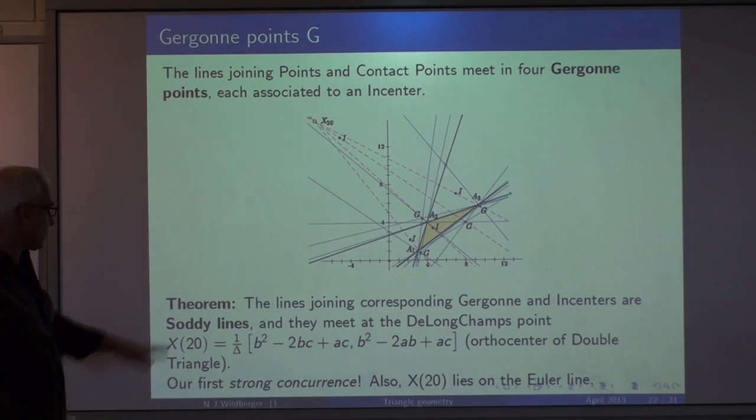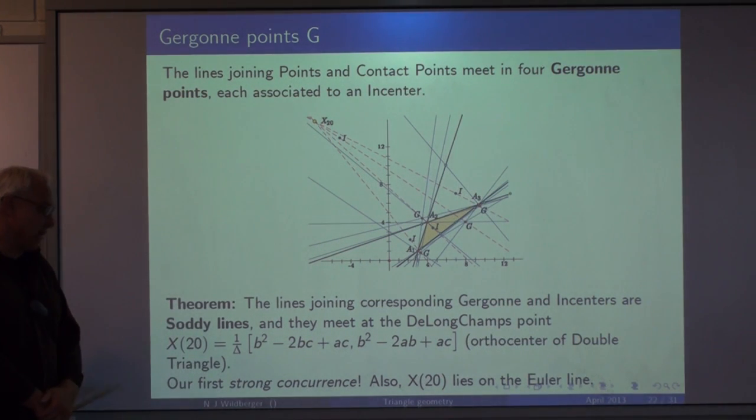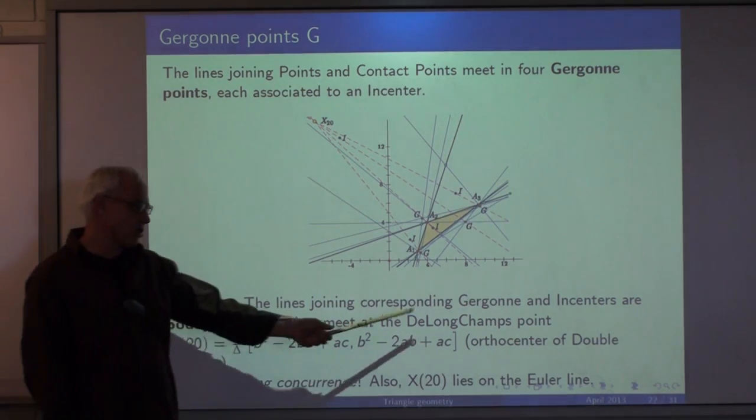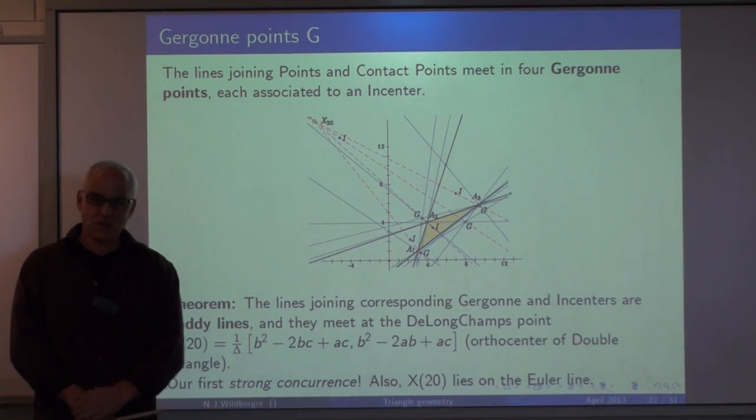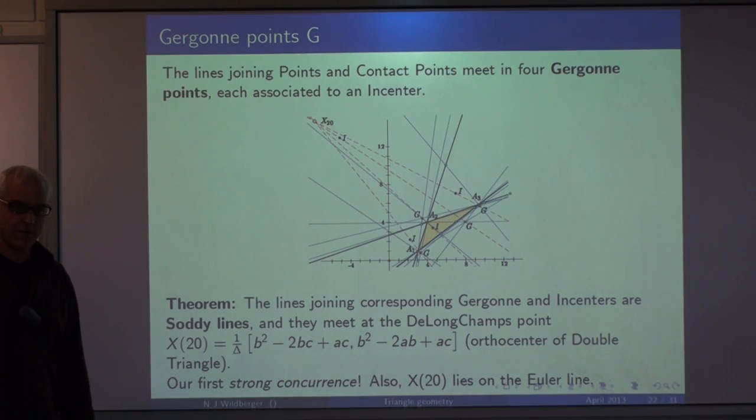Okay, so here's now a theorem: the lines joining corresponding Gergonne points and in-centers are Soddy lines, that's what they're called in Euclidean geometry, and they meet at the de Longchamps point. There's our first example of fourfold symmetry, or a strong concurrence.